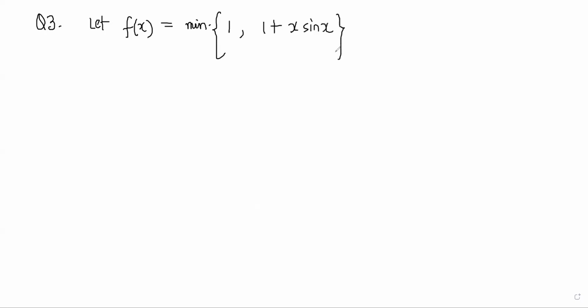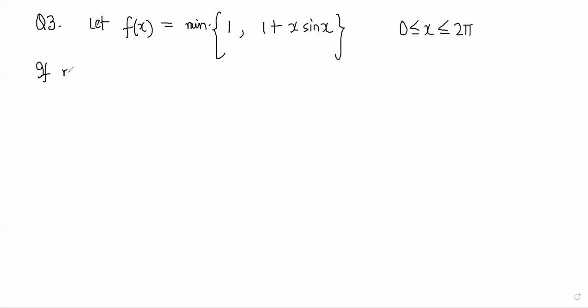Let's go to the next one. Fine. Let f of x be equal to minimum of 1 comma 1 plus x sin x, where 0 is less than x less than or equal to 2 pi.